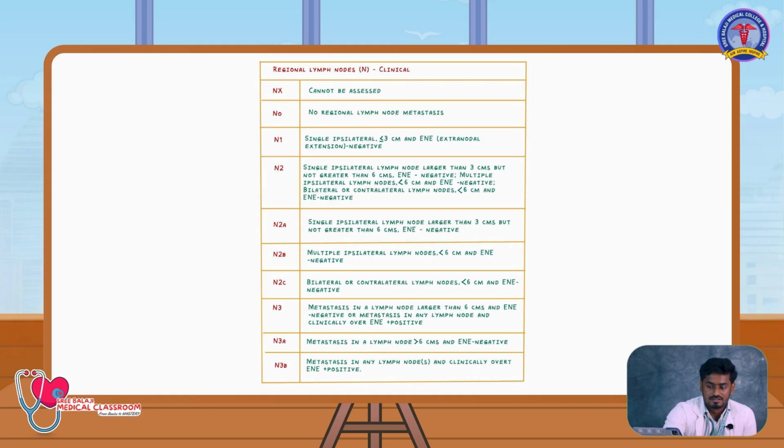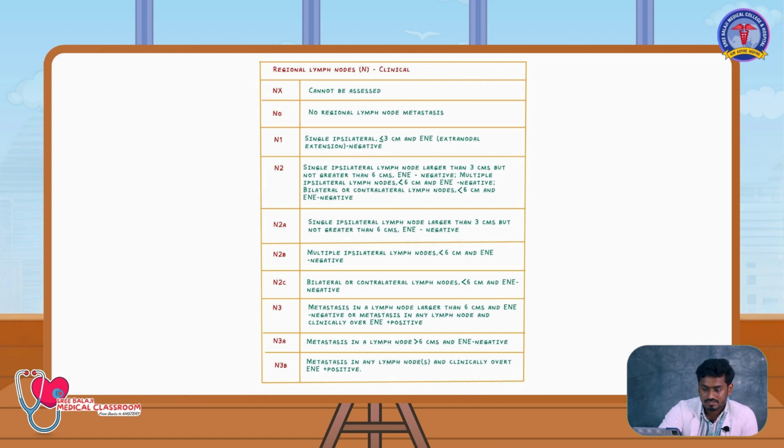Nodal staging is N0, no nodes, N1, N2, N3. We are having sub-classifications in it. N2 consists of N2A, N2B, N2C, and N3 has 3A, 3B. What is the easy way to remember? We will start from the N3. If any nodes clinically have an extracapsular invasion, like you are able to palpate the nodes, adherent nodes, matted nodes, it directly comes to N3B.